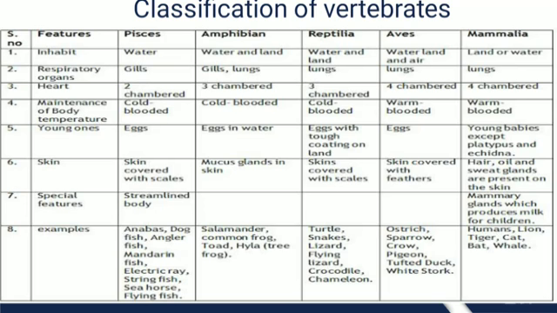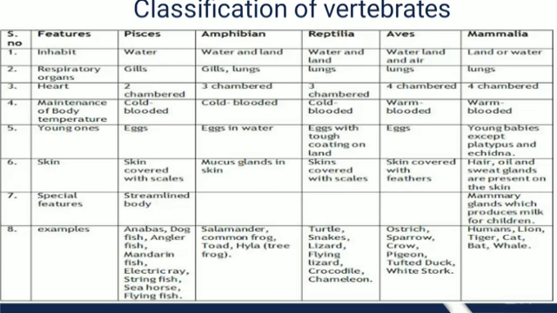Here we have a table which shows the gist of the classification of vertebrates. The vertebrates are divided into 5 classes, that is Pisces, Amphibia, Reptilia, Aves, and Mammals. Here is the list of features according to which the vertebrates are classified.